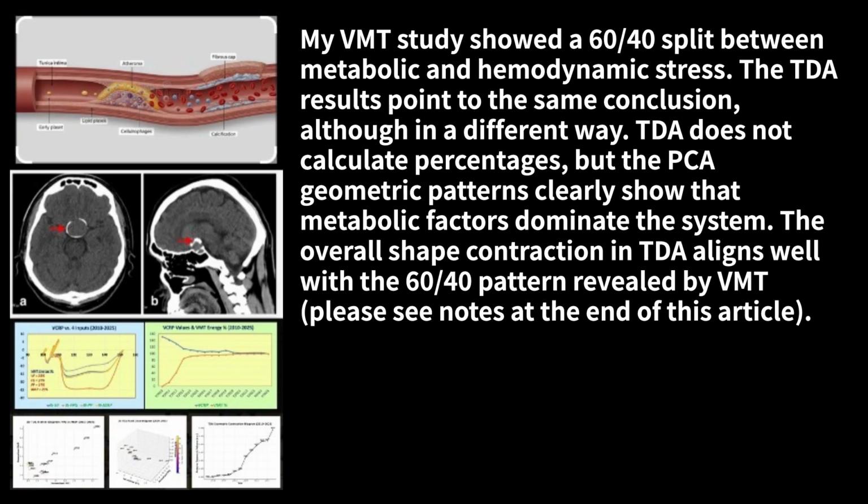My VMT study showed a 60/40 split between metabolic and hemodynamic stress. The TDA results point to the same conclusion, although in a different way. TDA does not calculate percentages, but the PCA geometric patterns clearly show that metabolic factors dominate the system. The overall shape contraction in TDA aligns well with the 60/40 pattern revealed by VMT. Please see notes at the end of this article.